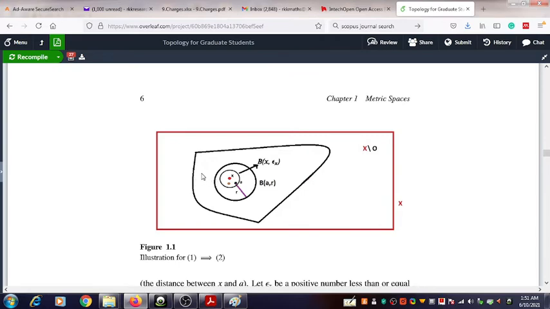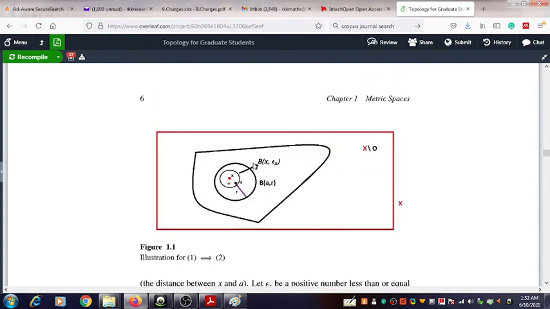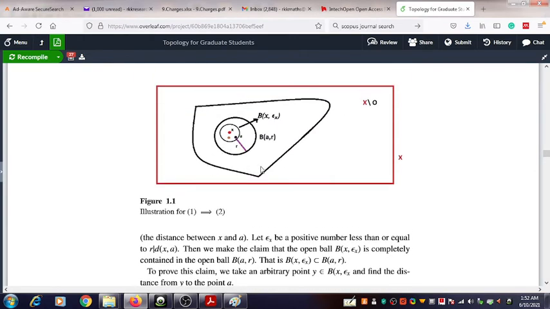We have now shown the fact that there exists an open ball b x epsilon which is centered at x and having a radius epsilon x, and that epsilon x is a quantity which can be attributed to this x, such that this b x epsilon is contained in the open set. Okay, thus we get that 1 implies 2. We have completed the proof of 1 implies 2, and this is the figure which illustrates 1 implies 2. That is the caption for this figure.